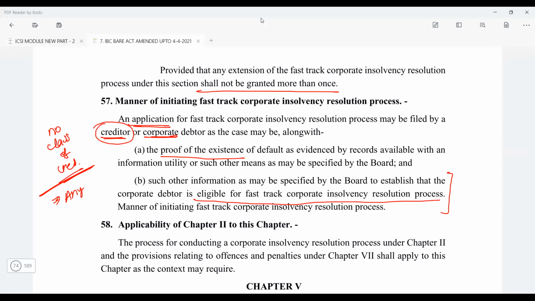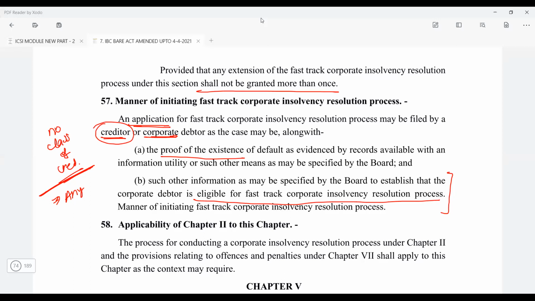I hope I am clear with my question. The fast track CIRP has already commenced for a corporate debtor, but in between, during the process, we get to know that the corporate debtor was not eligible for the fast track CIRP process. Then what is going to happen?